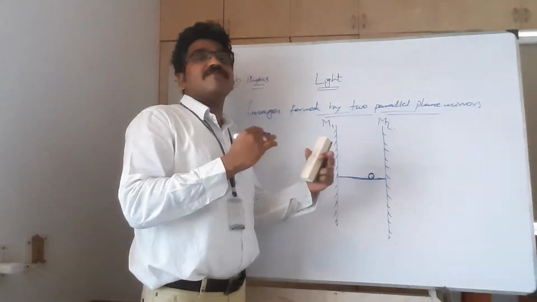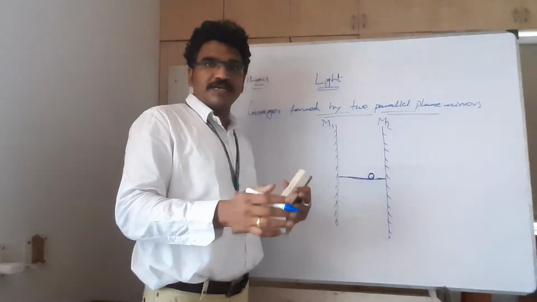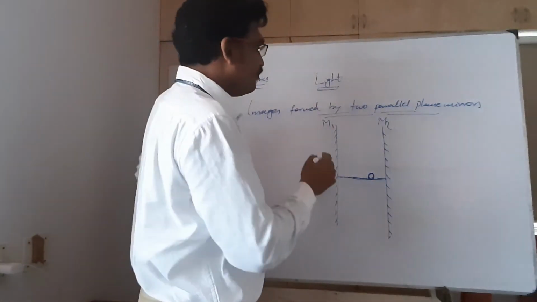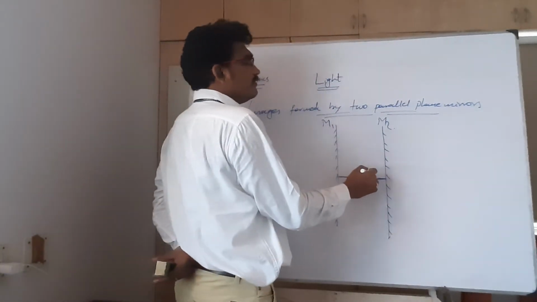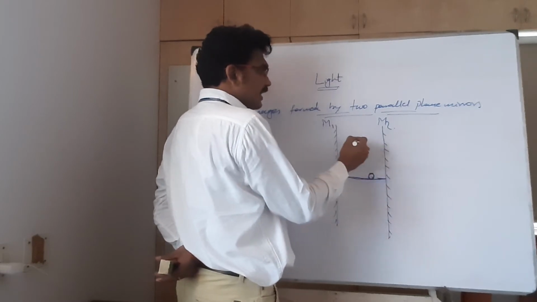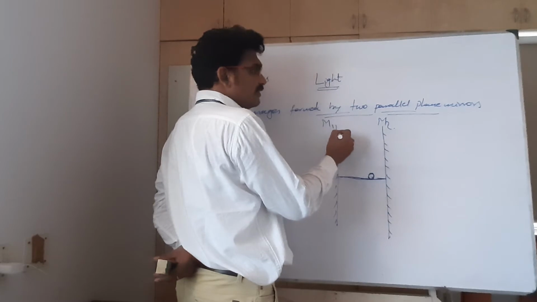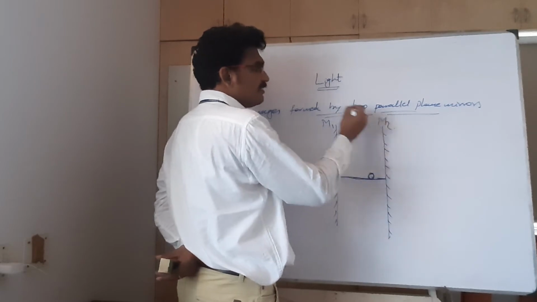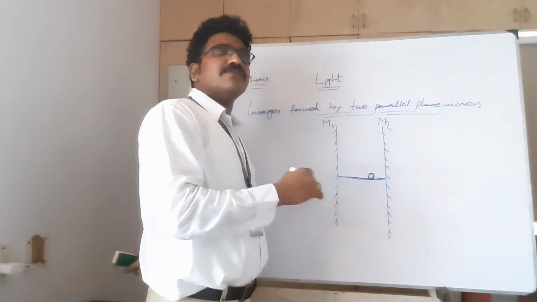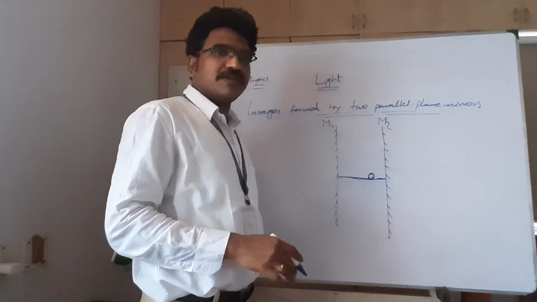So successive reflections are going to take place and we are going to get successive images. The process will continue for every successive reflection.